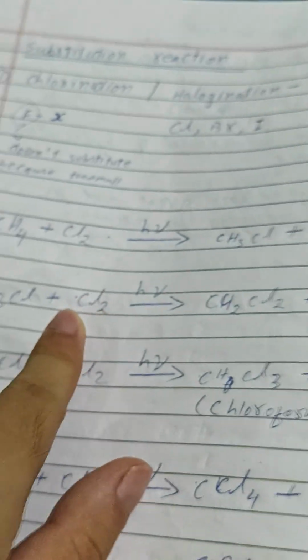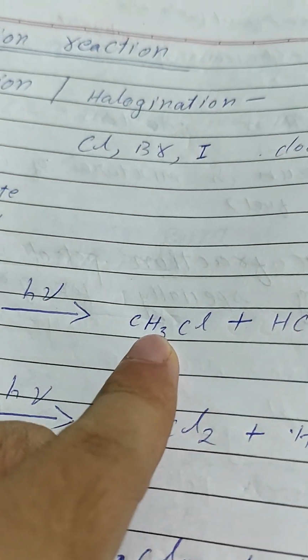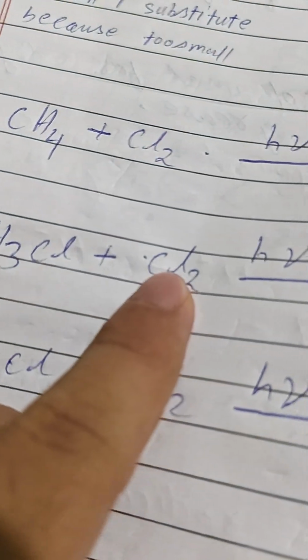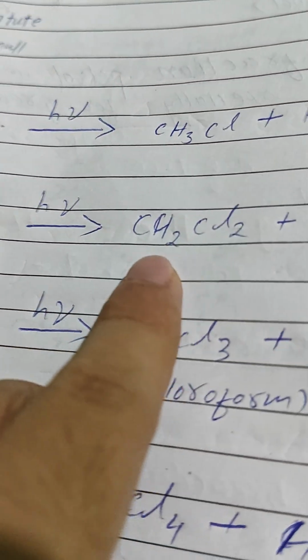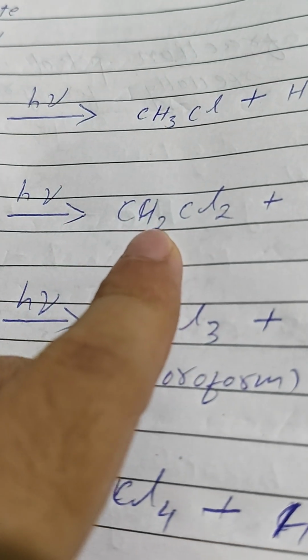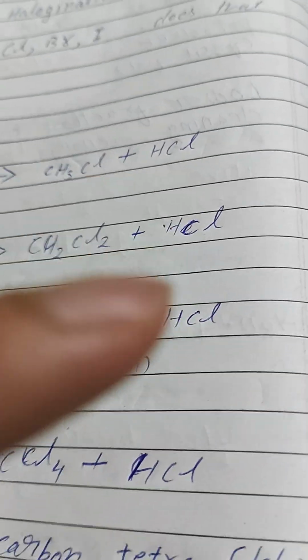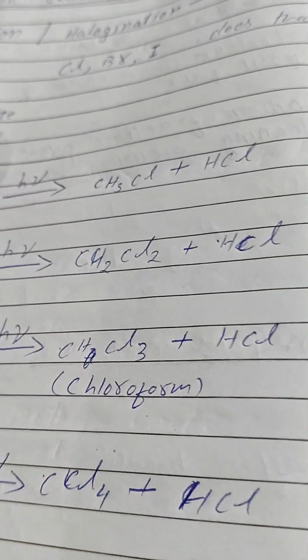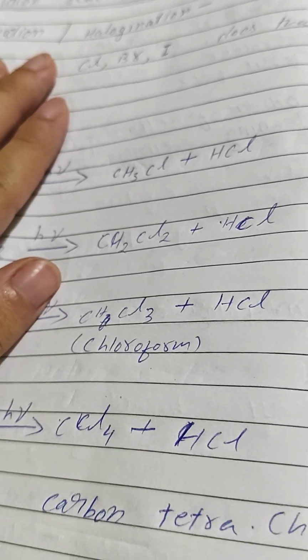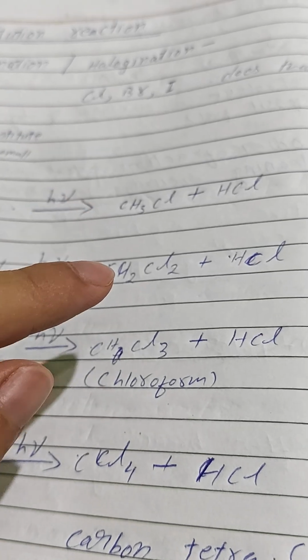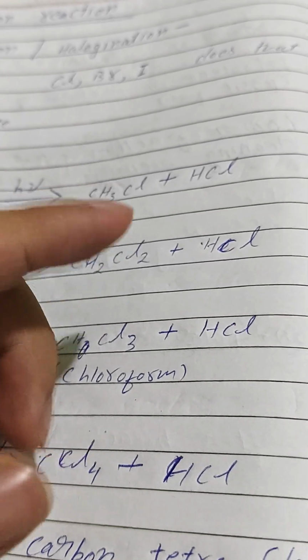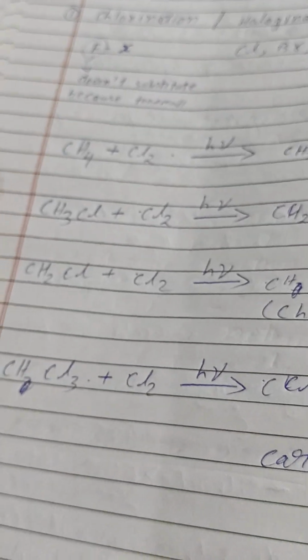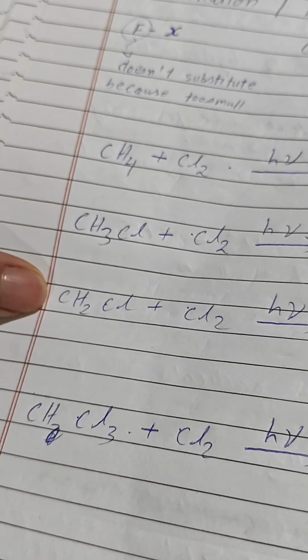Now I'm going to take CH3Cl and add another chlorine and hv, giving CH2Cl2 and HCl. Now you may ask, why is hydrogen getting taken out whereas chlorine does not? Simply, chlorine needs higher energy to be removed, whereas hydrogen is easier to remove.